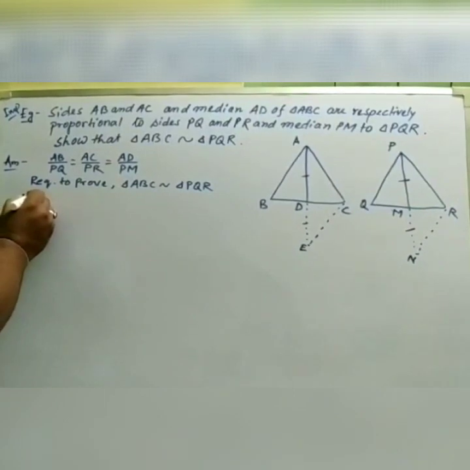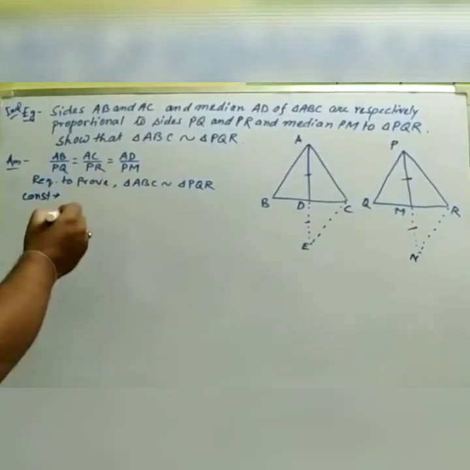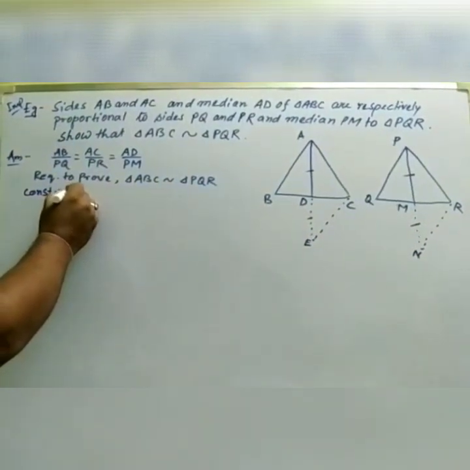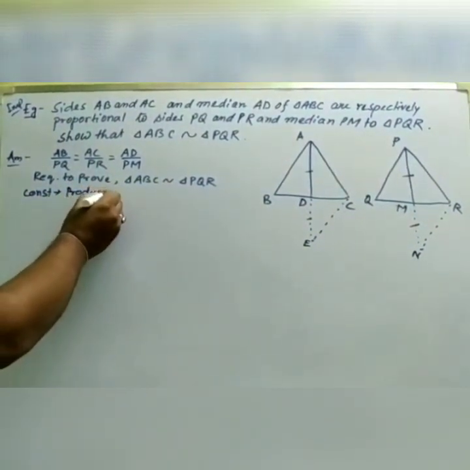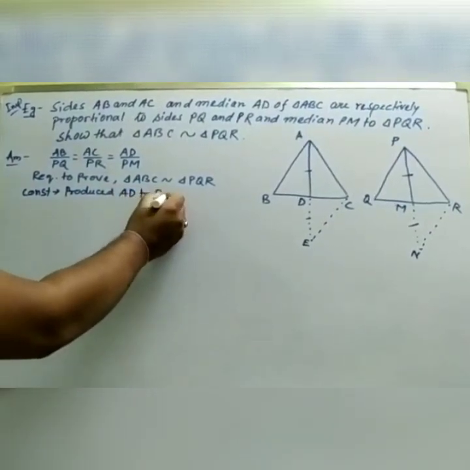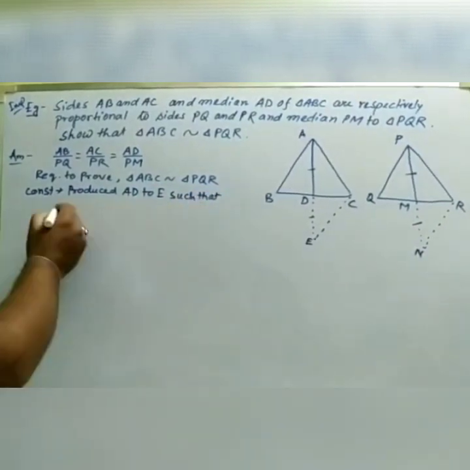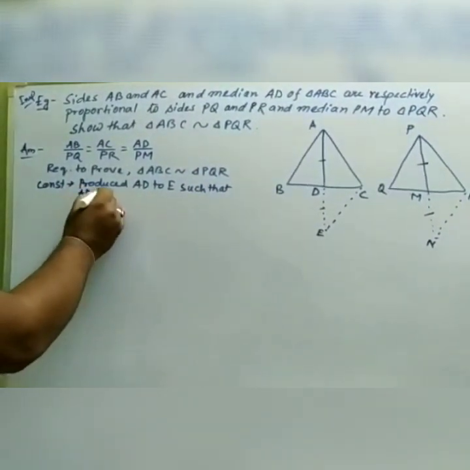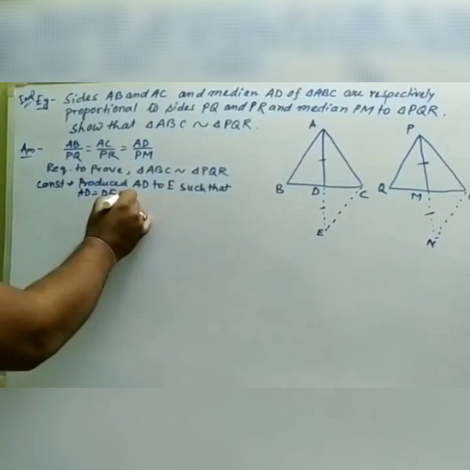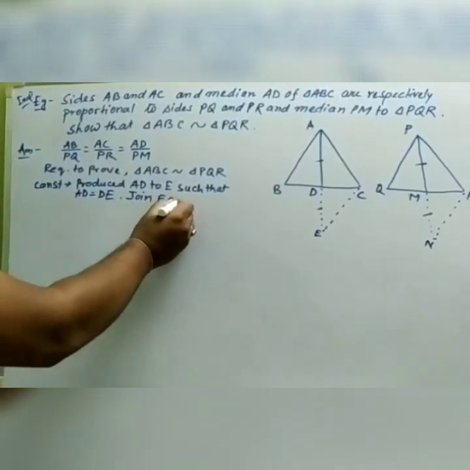So you can write the construction that whatever we have done: produce AD to E such that AD equals DE, full stop, join EC.